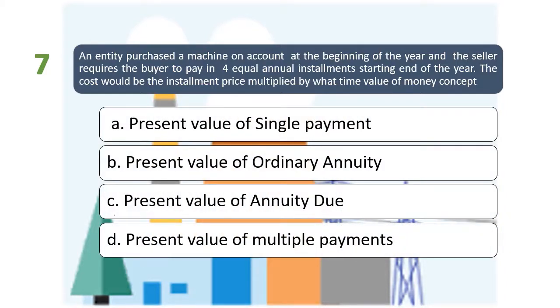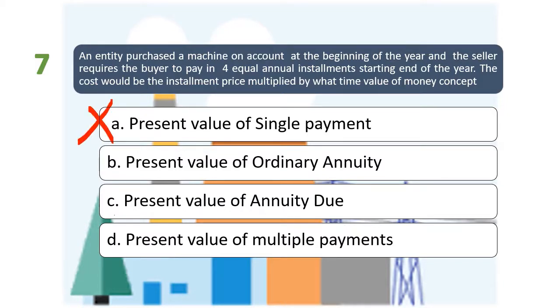So basically, we have to determine kung paano ba natin babayaran yung ating utang kasi sabi nga dito, it was purchased on account. At the same time, it will be paid at a later date. So we have to be careful on the terms. So based dun sa terms, installment daw yung ating mode of payment. So dahil installment ang mode of payment, so hindi na po natin gagamitin yung choices na may kinalaman sa single payment. So sa case natin, si letter A, dahil single payment yan, so hindi na natin yan iintindihin.